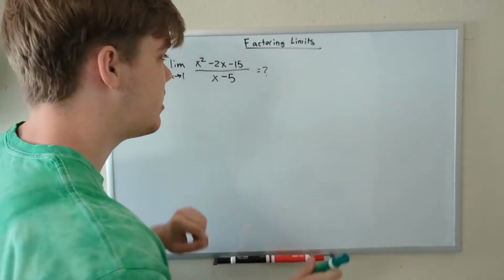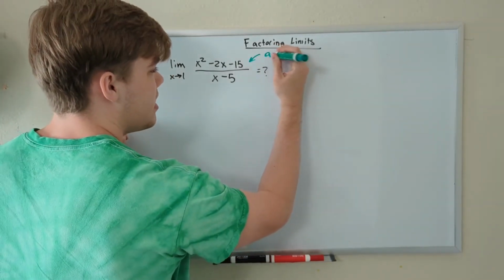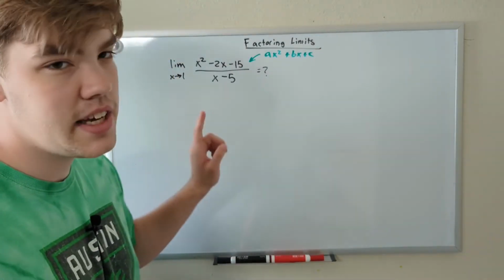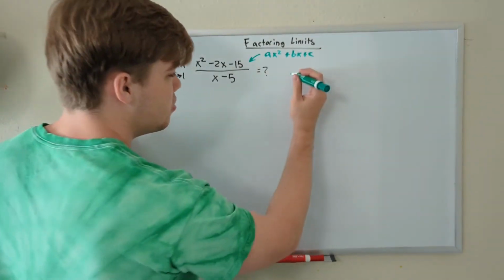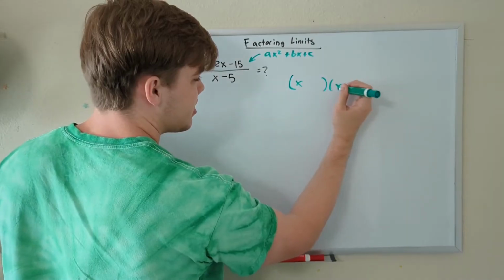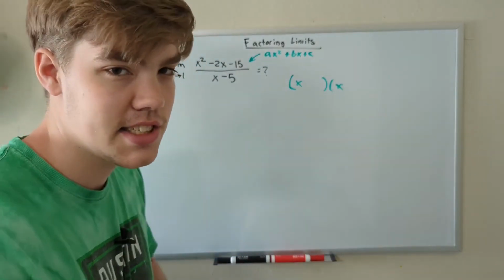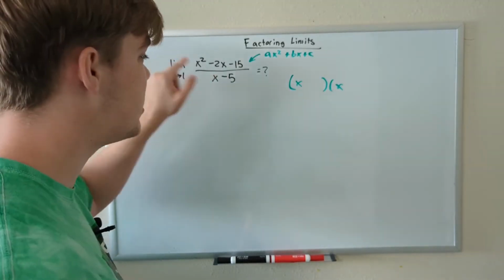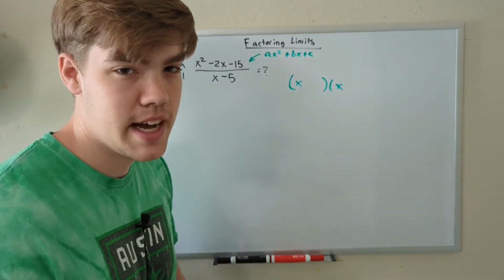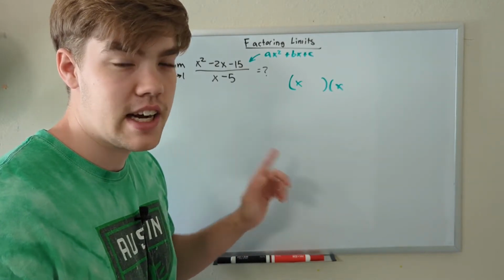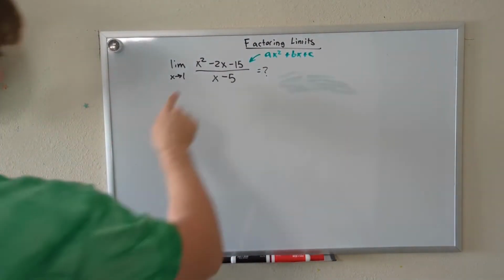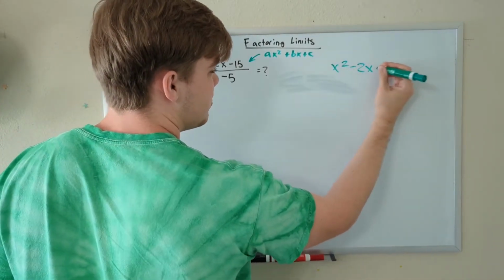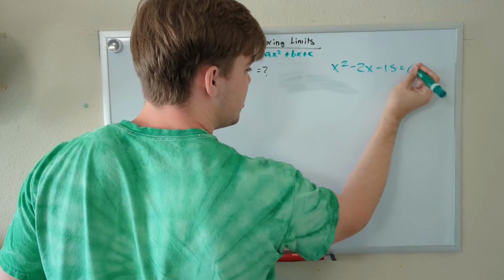Once again, we have a function up here in the form of ax squared plus bx plus c, which means that this is factorable into x and x, like we just did in the last example. Meaning that we can turn this into two factors that multiply by each other to equal this and possibly simplify our problem down. Let's try this out and see if we get our factors simplified. Okay, so let's factor x squared minus 2x minus 15.